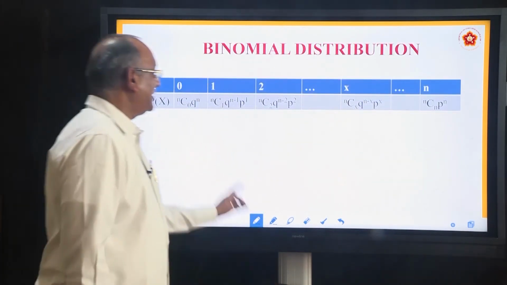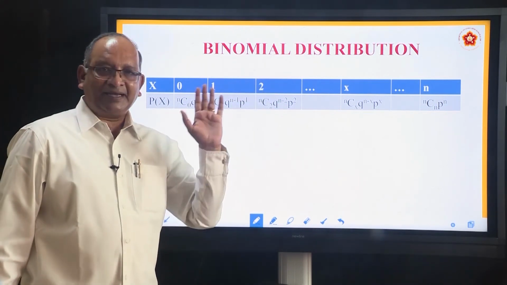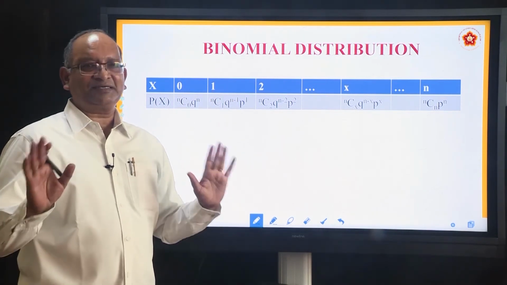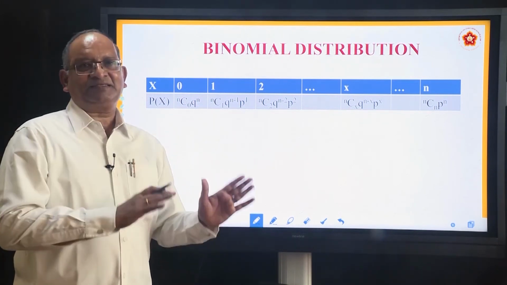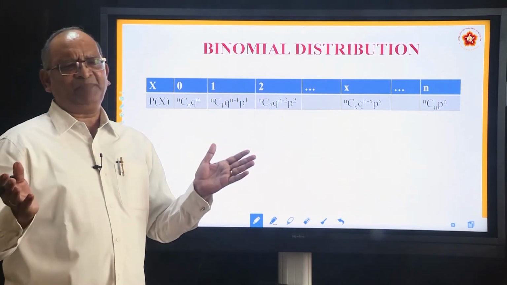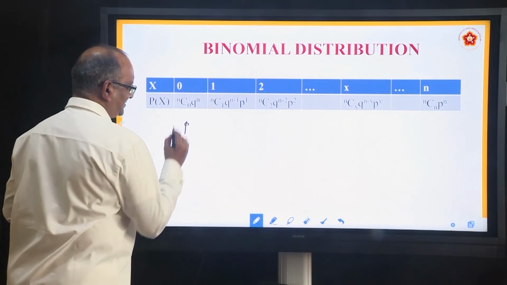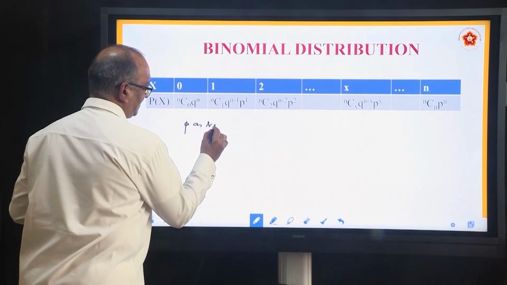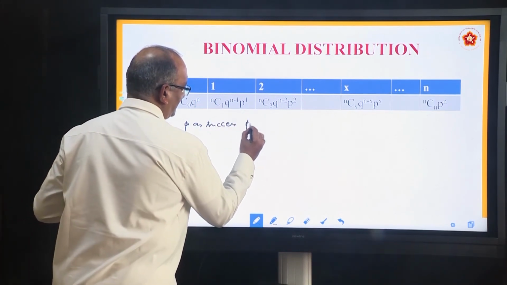Here he has given a beautiful description of how it is connected to the binomial theorem. Now we have discussed that there are only two outcomes. One is success, another is failure. Okay. So take a very simple example of tossing a coin. If I am calling P success, what is the probability of P?